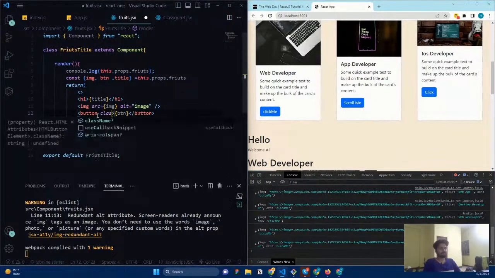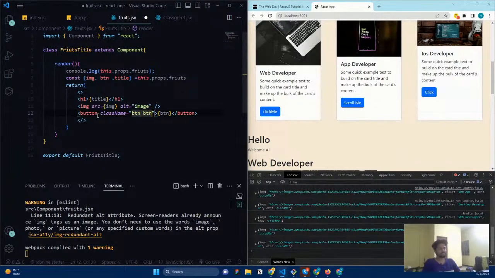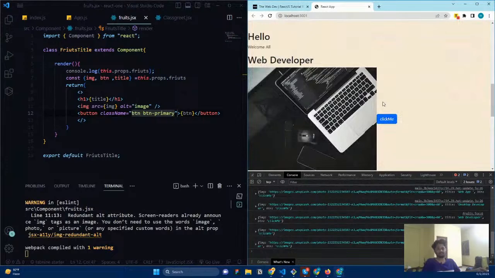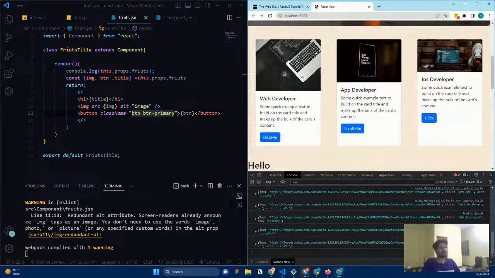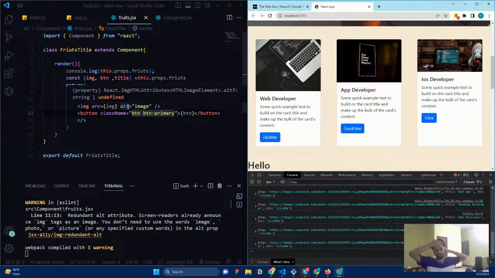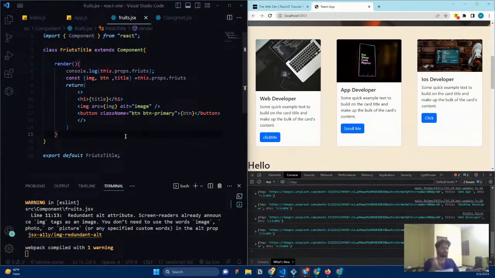I think the class name is going to be btn btn-primary. Like this, the class will be added. For the code also, you need to add a code container like this, some default classes coming from Bootstrap. So this is what list rendering is.